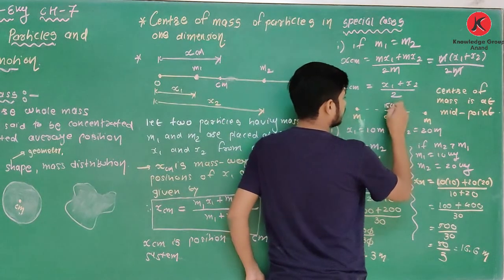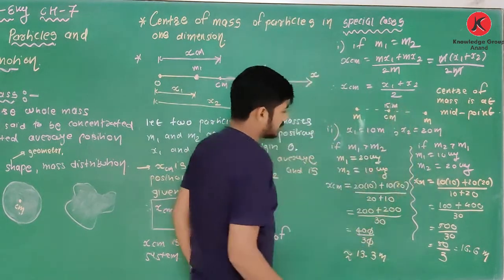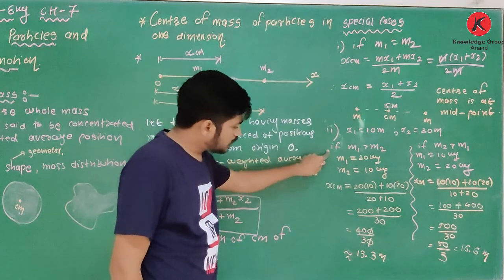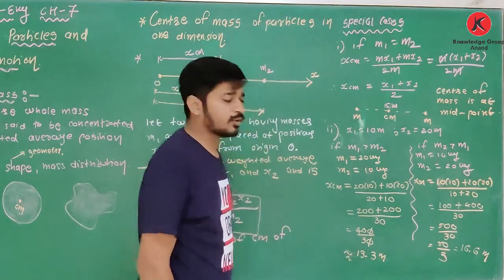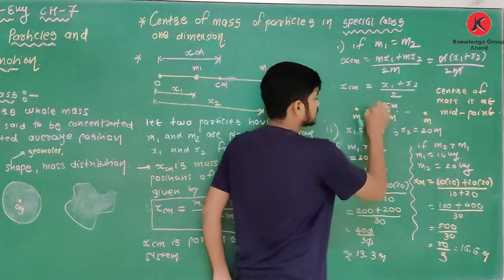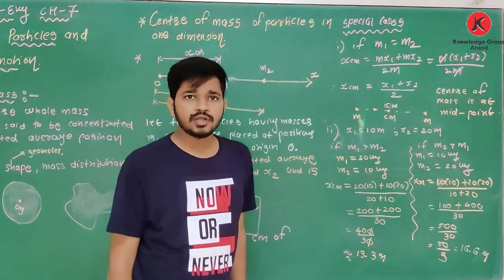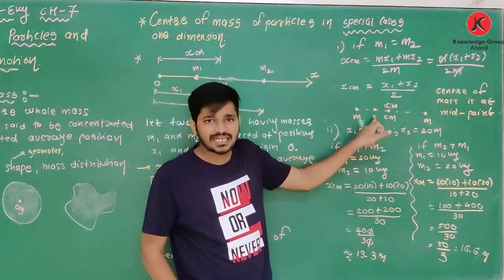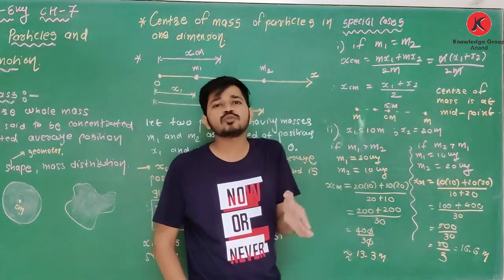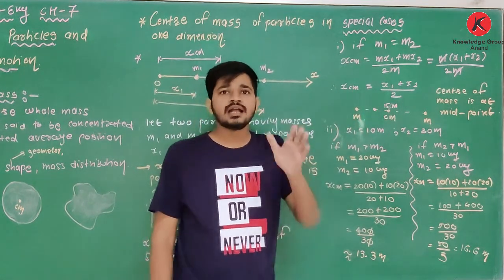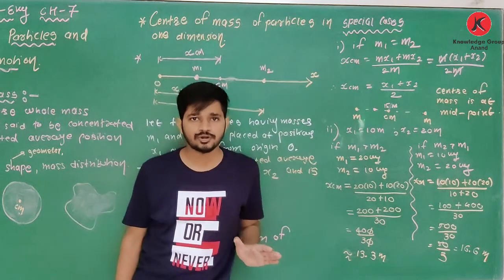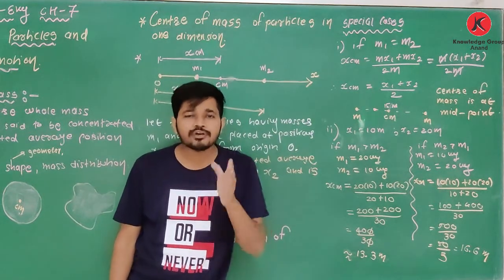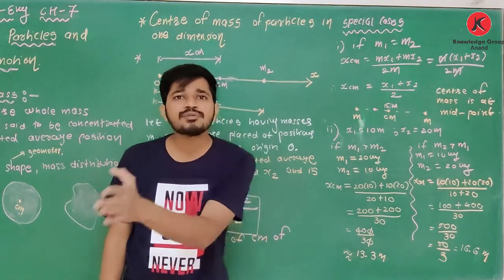If m1 is greater than m2, then the center of mass is at 13.3, means this side. Yes or no? Means the center of mass is near to the particle having the larger mass. Or the center of mass is near to the heavy particle.